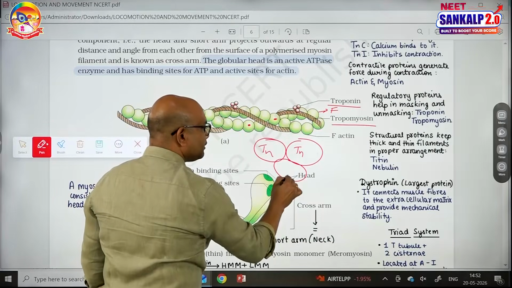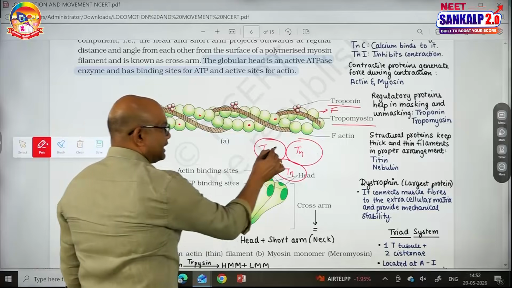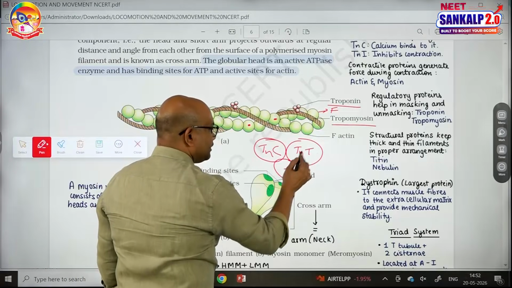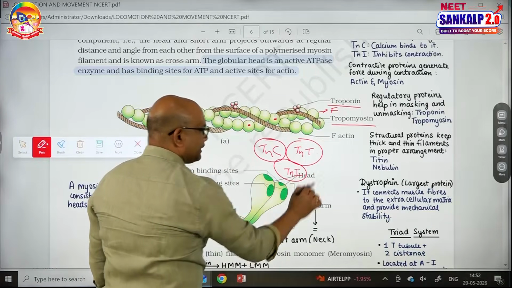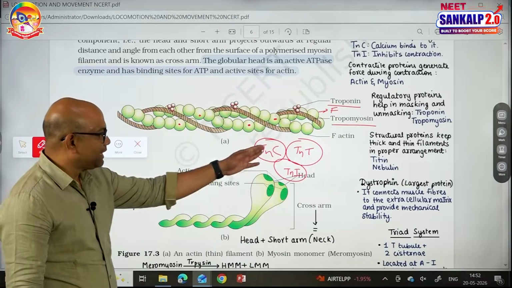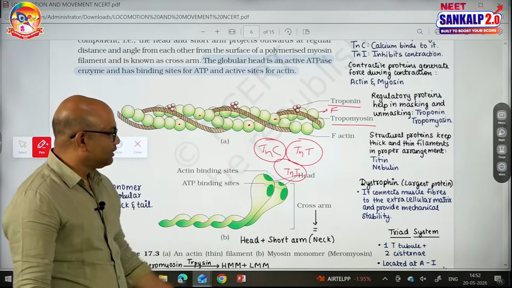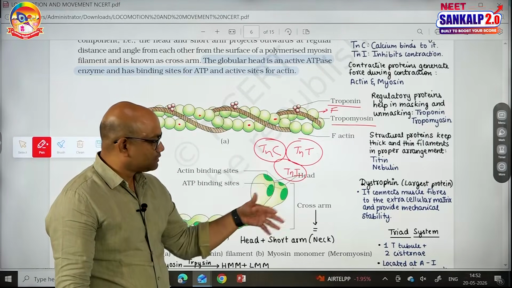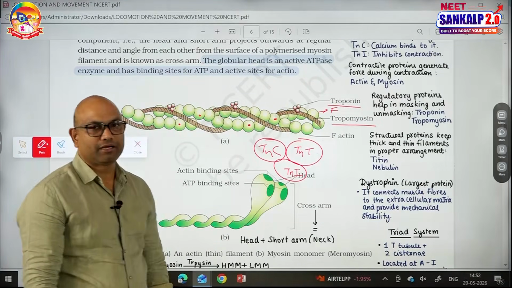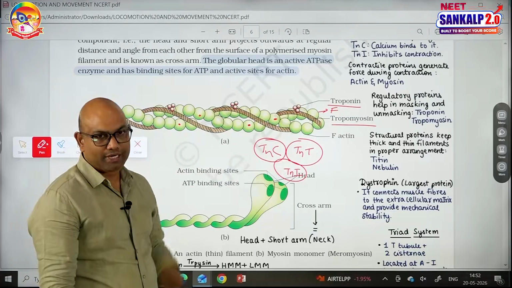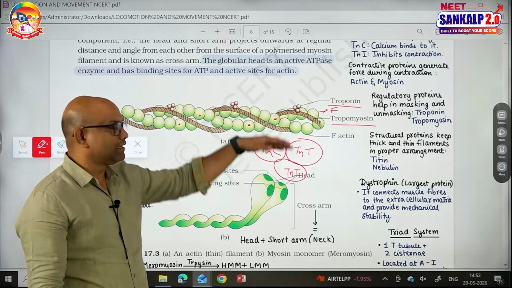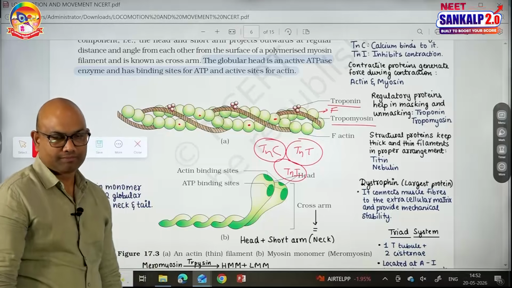Tn for troponin. So, TnC, TnT, TnI like that. The calcium binding site of troponin, the tropomyosin binding site of troponin, and the subunit which acts as an inhibitor. There are three subunits in one troponin and it is present at regular intervals on the actin molecules.